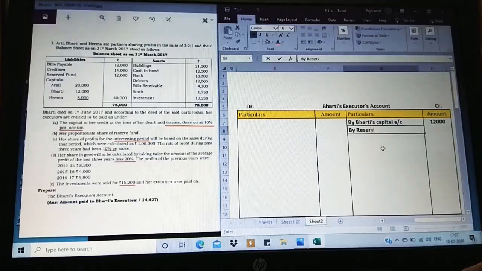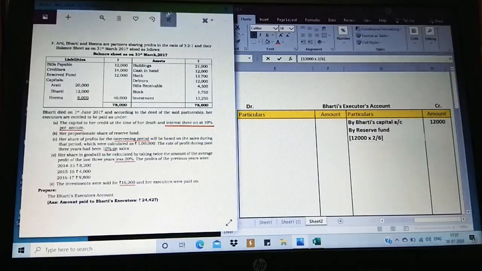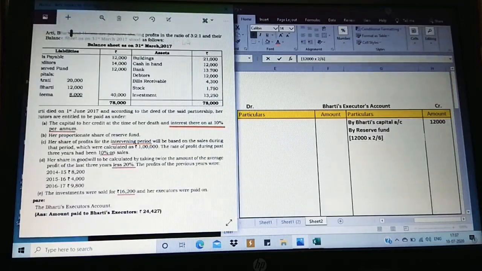Next, apart from that, we have the share of reserve. So it's going to be by reserve fund, and the calculation of that is 12,000 into the share of Bharati, which is 2/6. Observe in the question, it's given as 3:2:1.